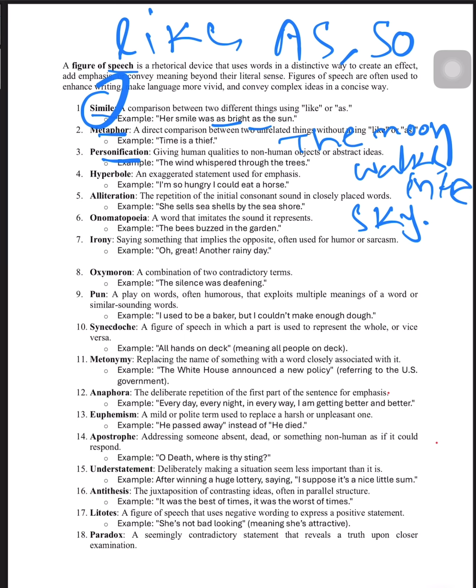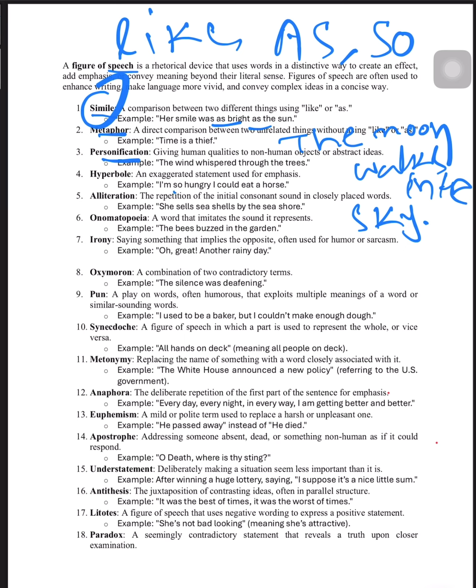No, this is actually not possible. But we are assuming, we are giving human qualities to the moon. Here another example has been given: the wind whispered through the trees. So the wind is blowing in such a way that we are assuming that the wind is saying something in a very silent or very low voice.